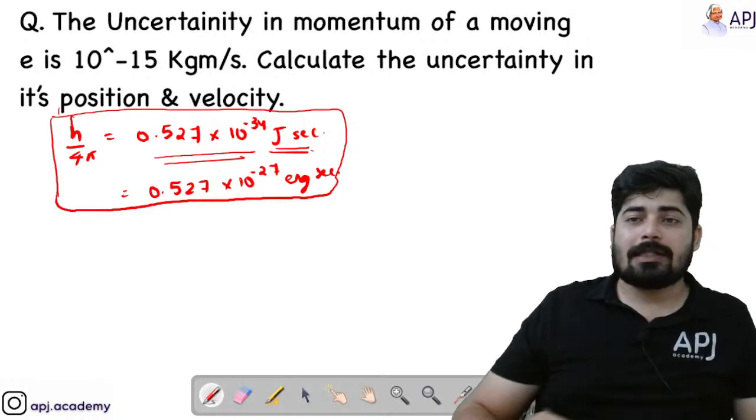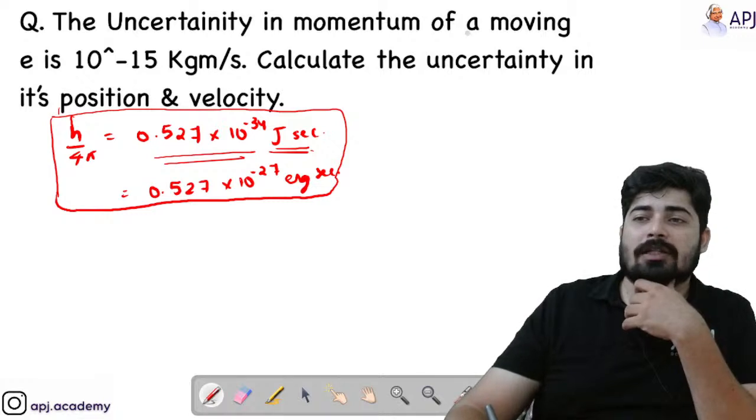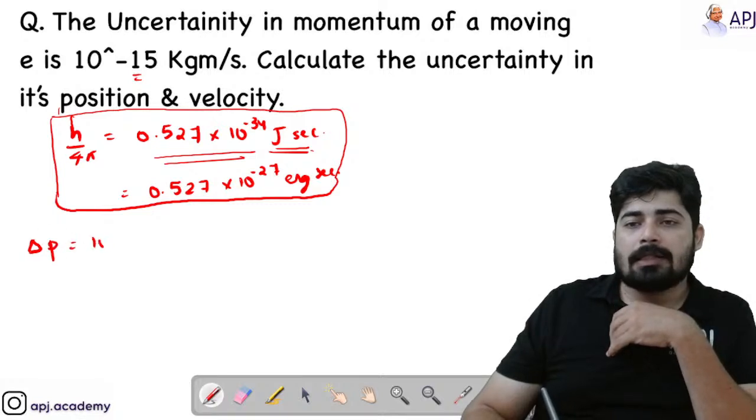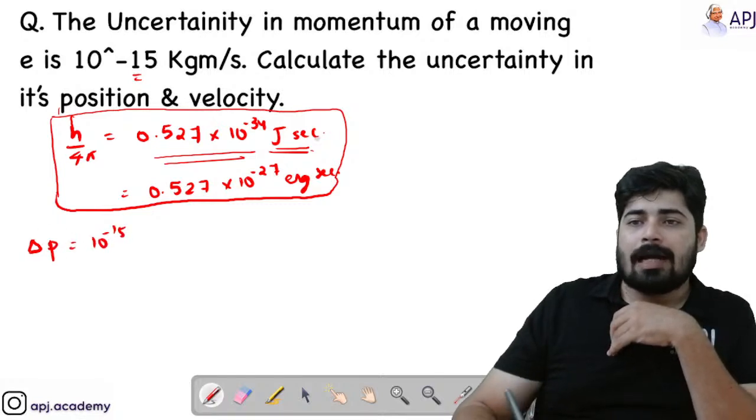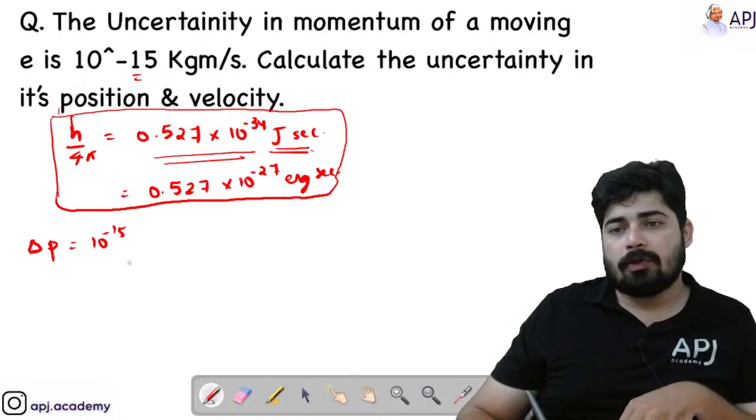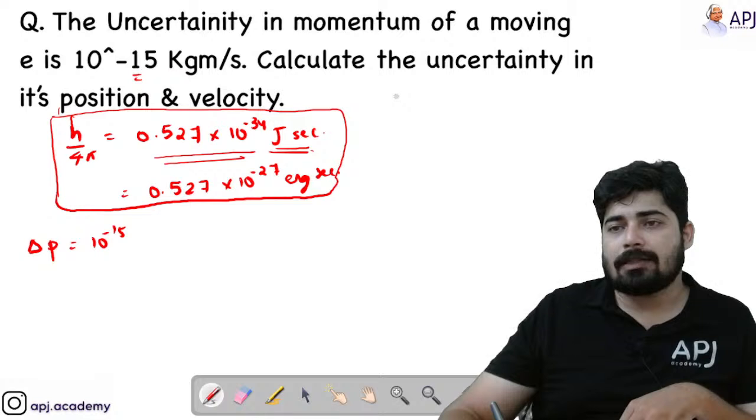So here the question is about the uncertainty in momentum of a moving electron, which is 10 raised to minus 15. That means delta P is given. Calculate the uncertainty in position and velocity. For finding the uncertainty in velocity, we know that delta P equals m delta V, right?